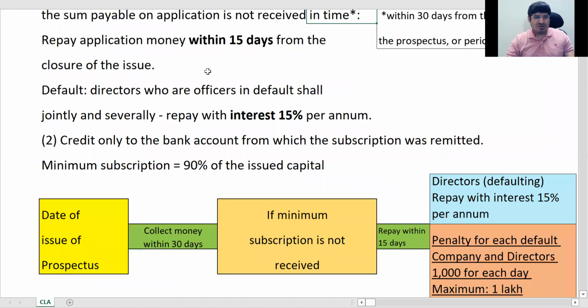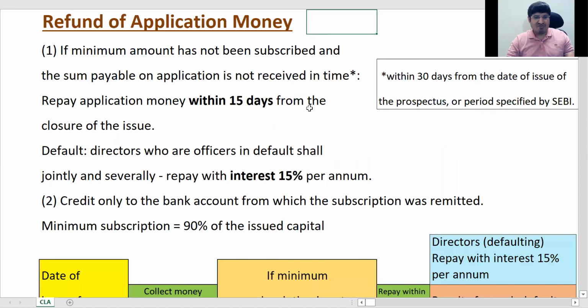This one. So we finished the repay application money within 15 days. Okay, I showed it to you here. 15 days. Okay. If default, pay 15%. It's called jointly and severally, means all directors together. That's the meaning. Minimum subscription is 90%. And second thing is they have to credit the bank, the same bank account from which money was received.